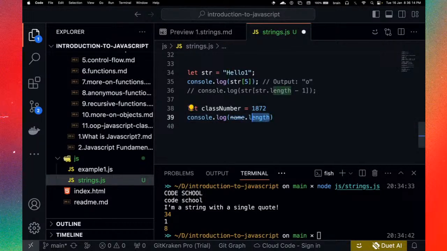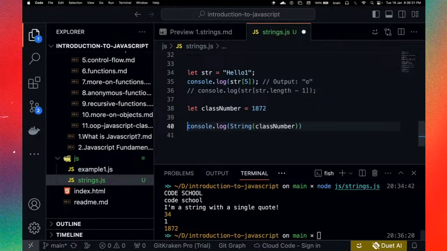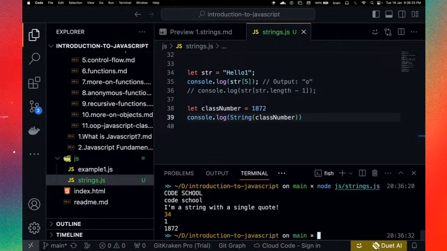and we simply get... Let's start by printing that class number. Okay. So if we want to convert that class number to a string, we can simply do String and wrap that, you know, this. So let's save. Let's run that again. So yes, this is printing out as a number, but it's actually a string.